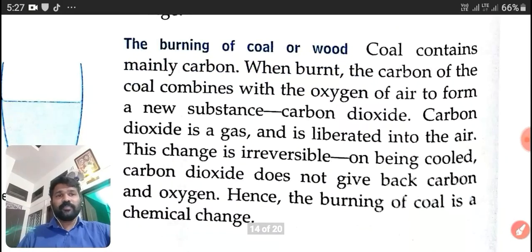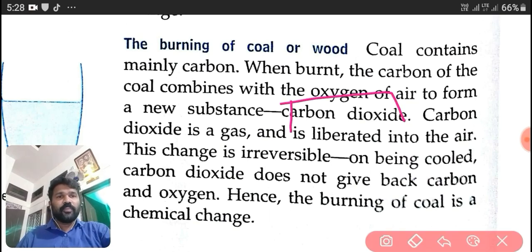When burnt, the carbon of the coal combines with the oxygen of air to form a new substance, carbon dioxide. Carbon dioxide is a gas and is liberated into the air. This change is irreversible. It cannot be reversed.